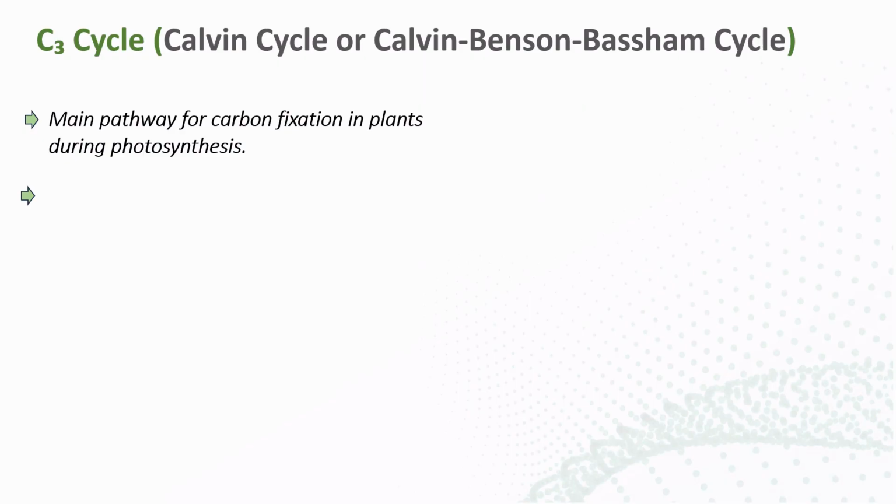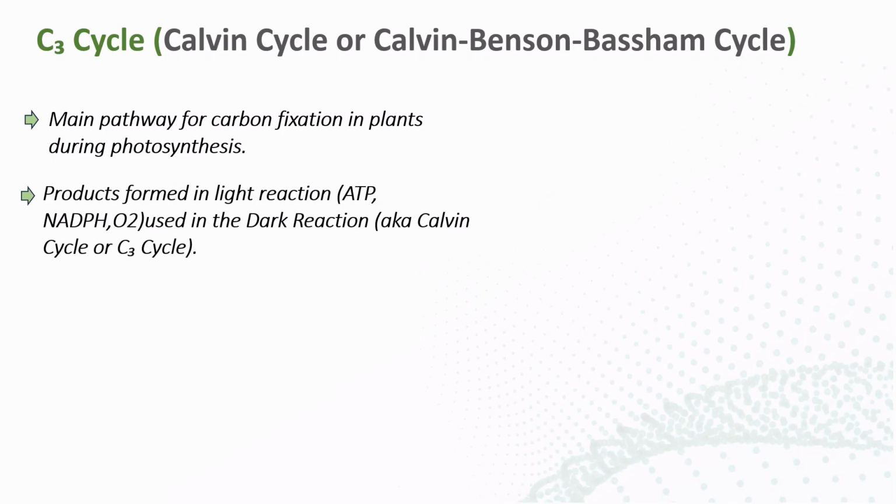The light reaction needs sunlight, but in the C3 cycle we do not need the presence of sunlight. The main purpose of the C3 cycle is that it is the main pathway for carbon fixation. We know that carbon dioxide is one of the main sources for photosynthesis. So in this C3 cycle, the atmospheric carbon dioxide is fixed in the plants so that the remaining process can go on.